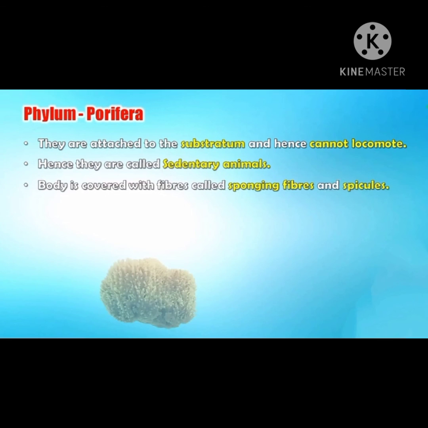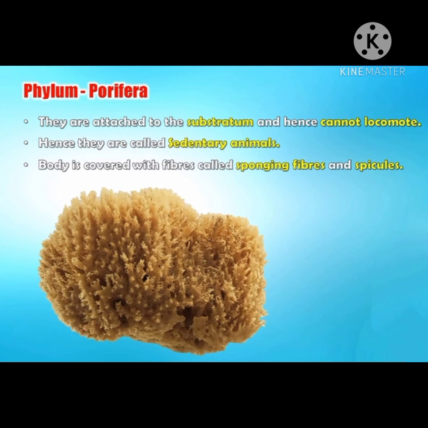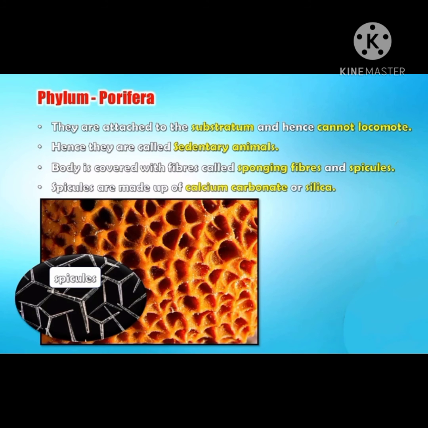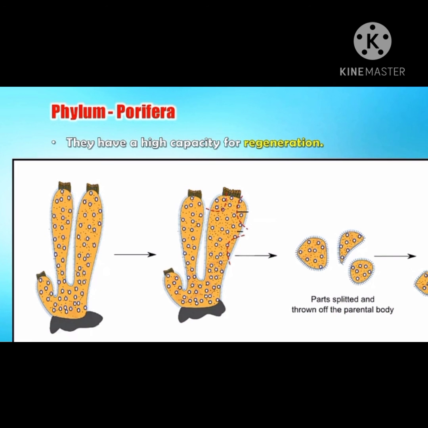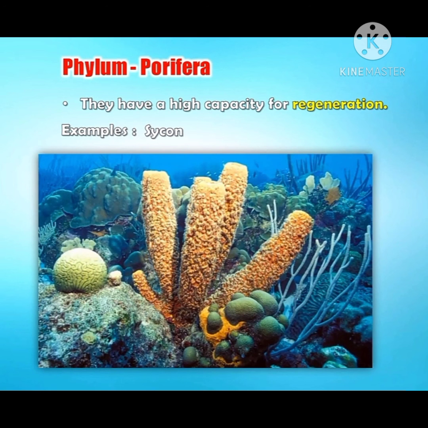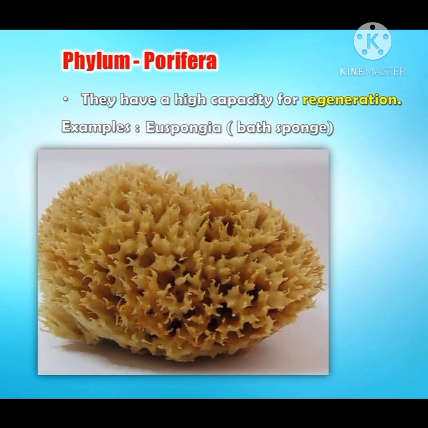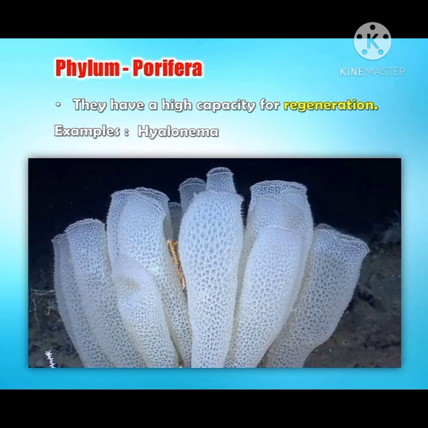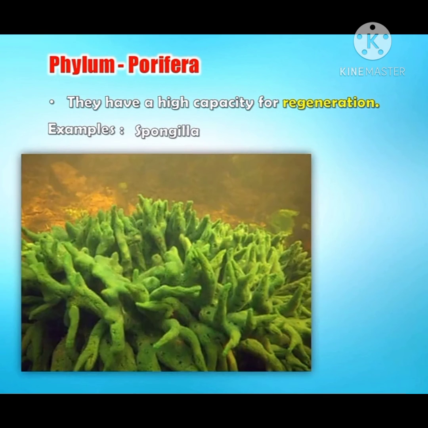Their body is covered with fibers called spongin fibers and spicules. Spongin fibers are made up of proteins, and spicules are made up of calcium carbonate or silica. They have the capacity of regeneration. Examples: Scypha, Euspongia. Euspongia is also called bath sponge because in olden times it was used for removing dead skin. Next are Hyalonema, Euplectella and Spongilla.